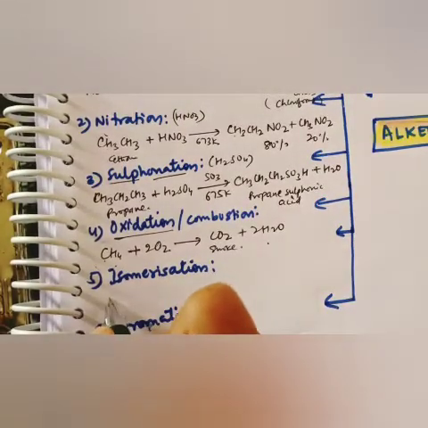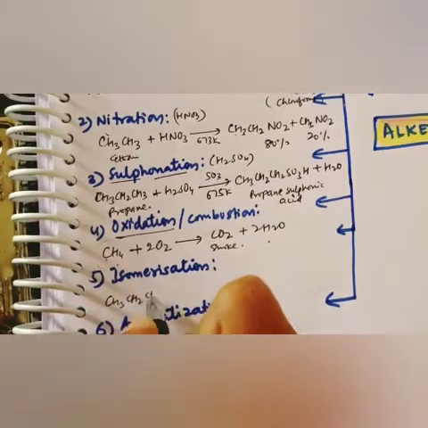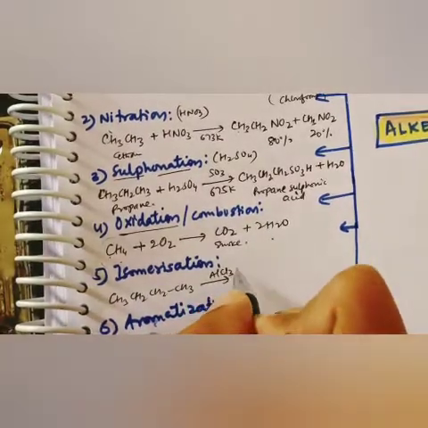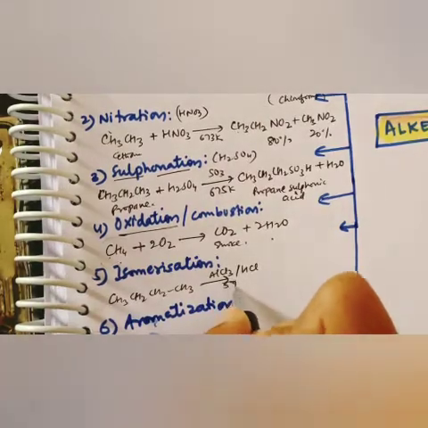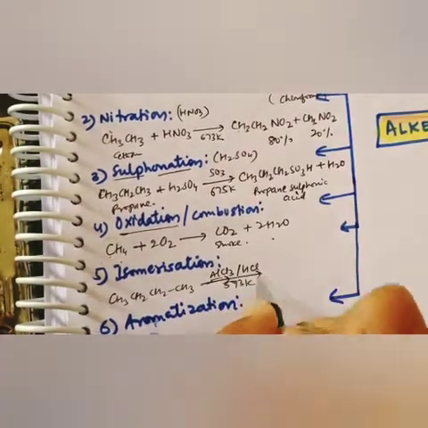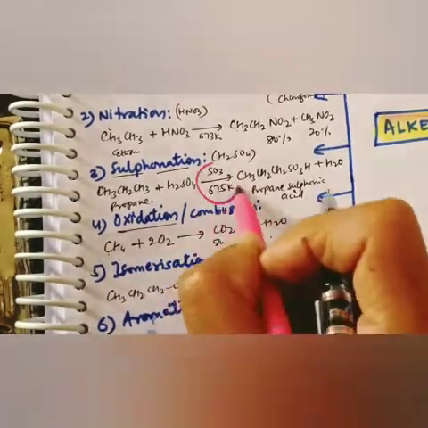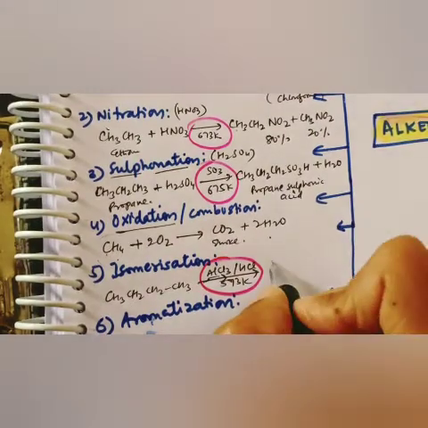Similarly, isomerism, you studied isomerism. Isomerism is what? Single chain isomerism. Same formula, in the presence of AlCl3 and HCl at 573 Kelvin. This is very important in the reaction. These conditions are very important. You need to learn these, otherwise marks can be deducted.